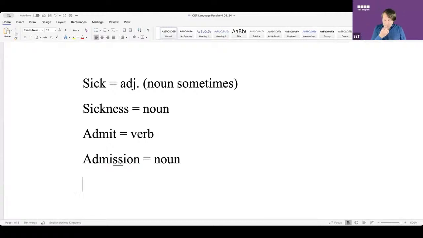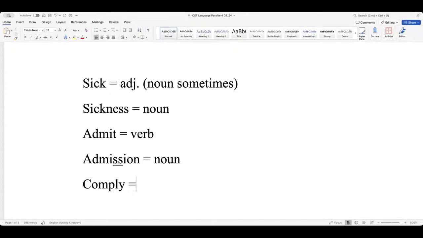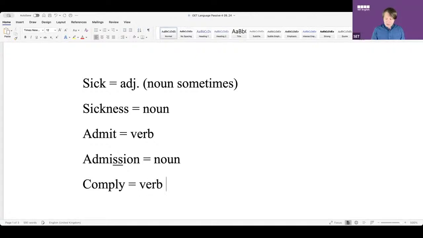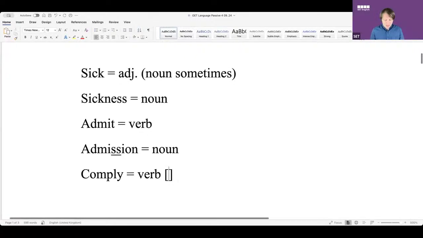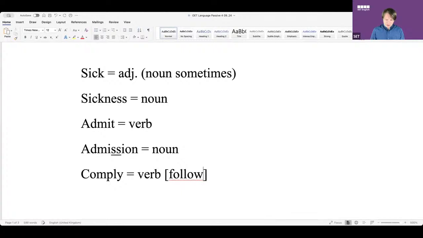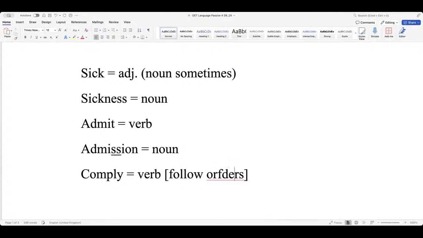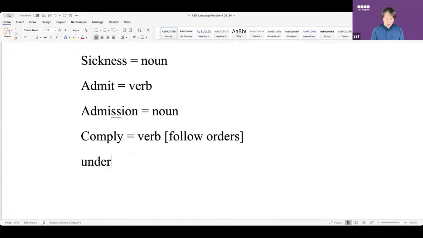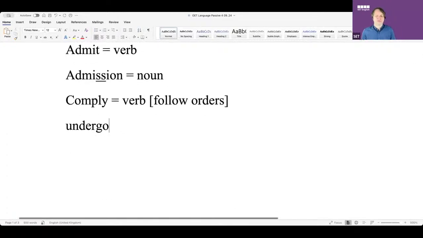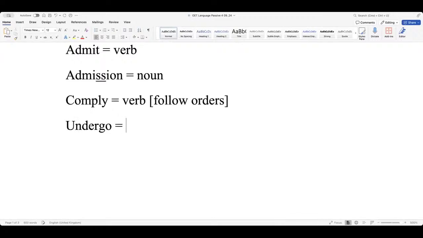Okay, what about something like comply? Verb. It's a verb. What does it mean to comply? To agree. Yeah, to agree, follow orders. It's to follow the orders. Okay. What about something like this, guys? Undergo. Verb. It's a verb.